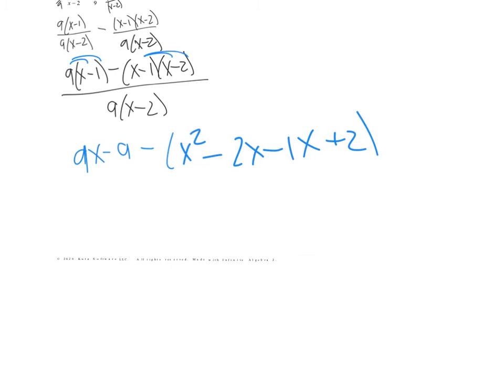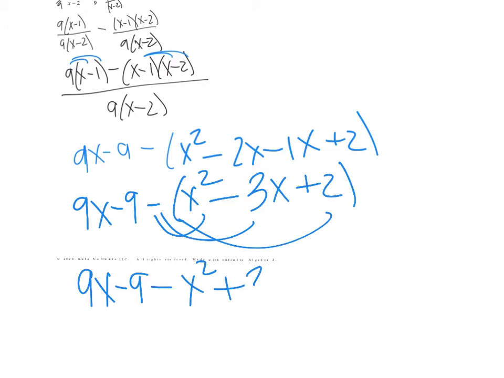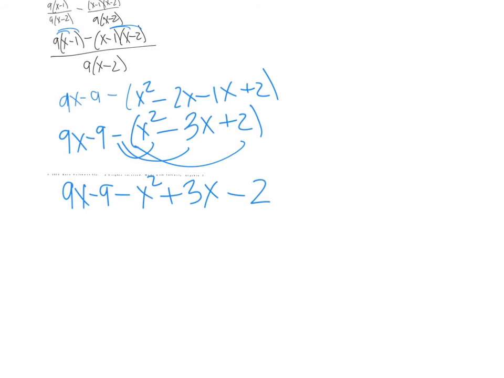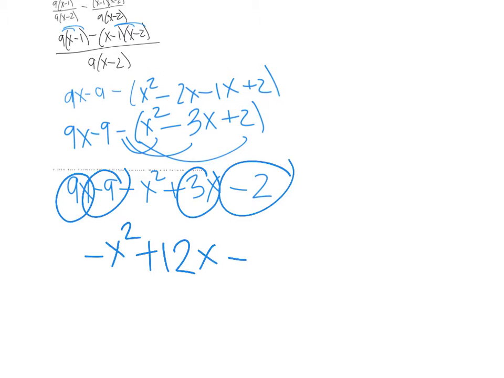And I'm going to go ahead and change all my signs because, well, let's combine like terms first. This is going to be 3x plus 2. Okay, but there's this negative sign, so I'm going to bring that negative sign in. This is still the numerator, guys. So minus x squared plus 3x minus 2. So then I'm just going to write it in standard form. So negative x squared plus, I'm going to combine this term and this term, so 12x. And then combine this term and this term, so minus 11x. Okay, that's my numerator. My denominator is 9x minus 18.